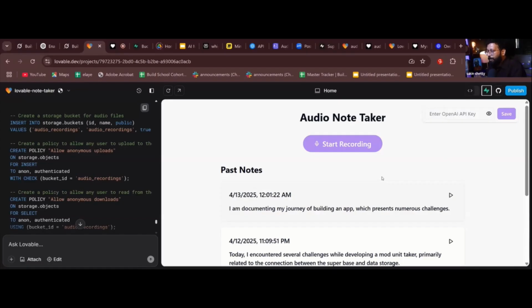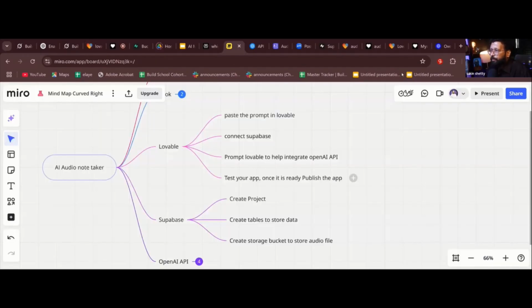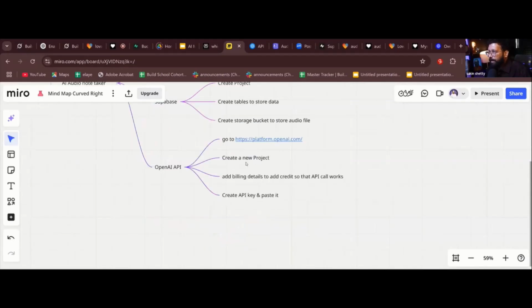Okay. Now, then what did I do? Then I went to platform.openai, created a new project, added billing details to add credit so that API call works, created API key and pasted it in Lovable. And that's how the API, AI creates a magic. That is this. This is the magic. We need to build this.